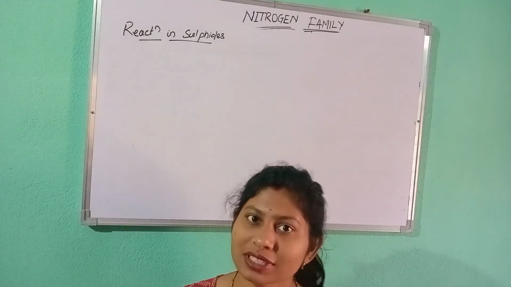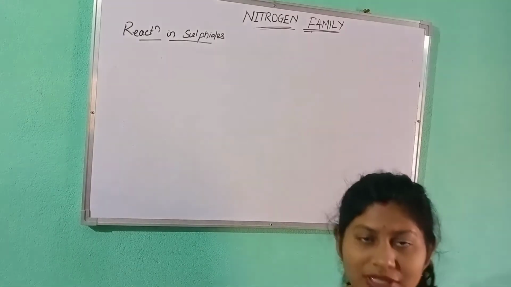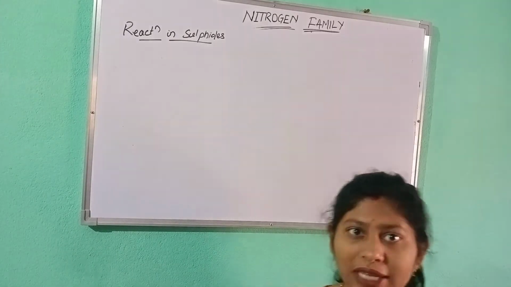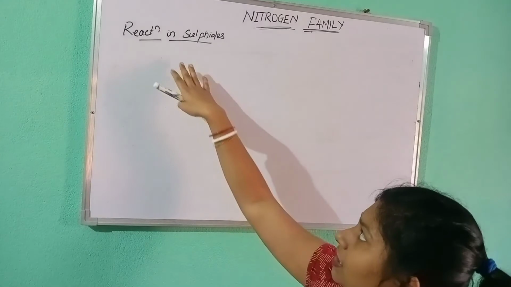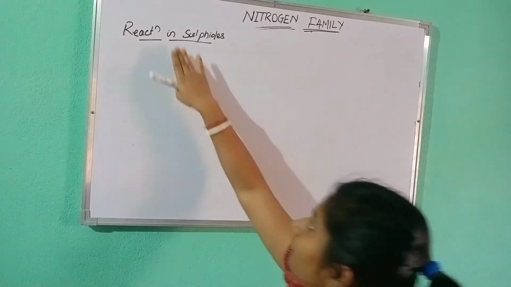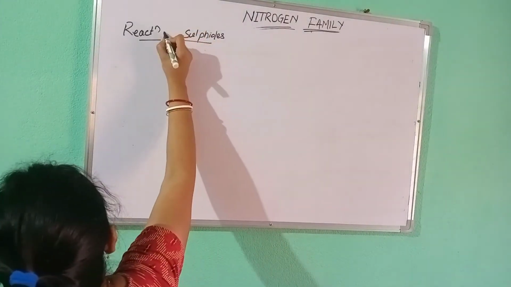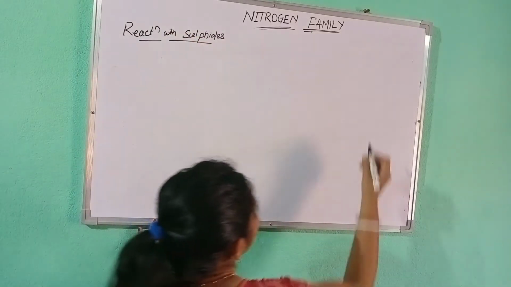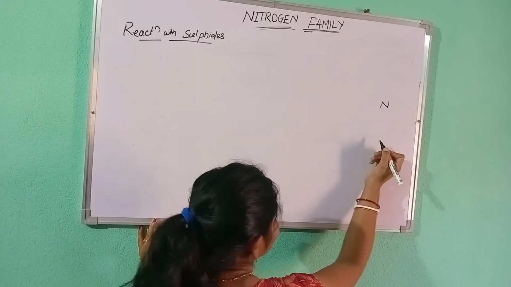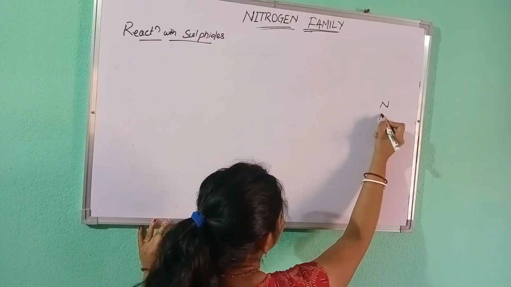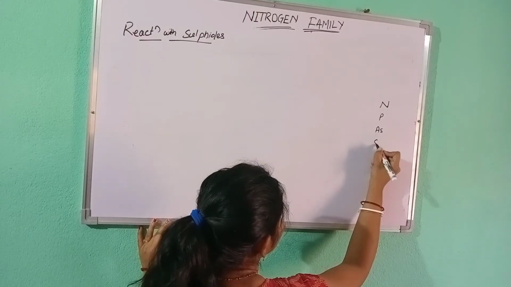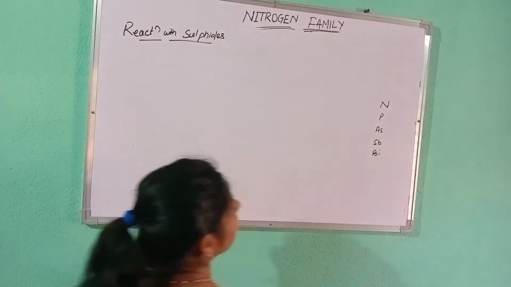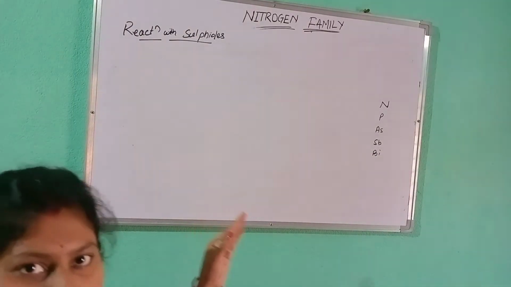Today we are going to discuss the other chemical properties of the nitrogen family. First we will discuss reaction with sulphides. Let me write the members of the nitrogen family: nitrogen, phosphorus, arsenic, antimony and bismuth. These are the 5 elements of the nitrogen family.